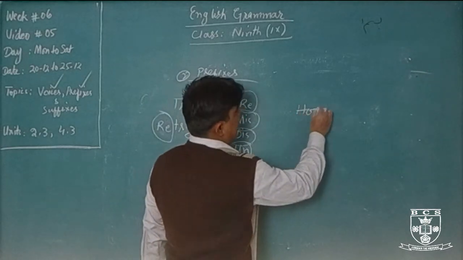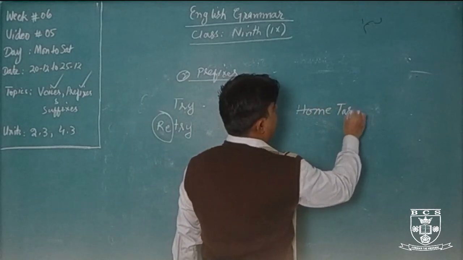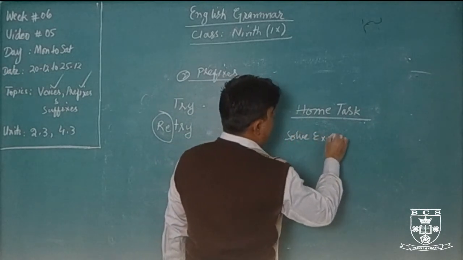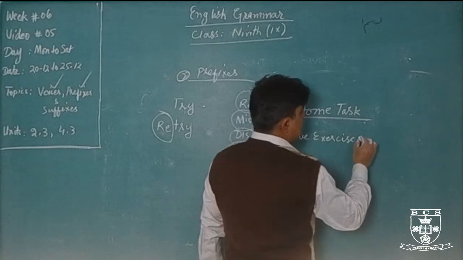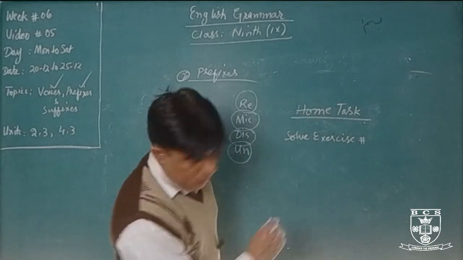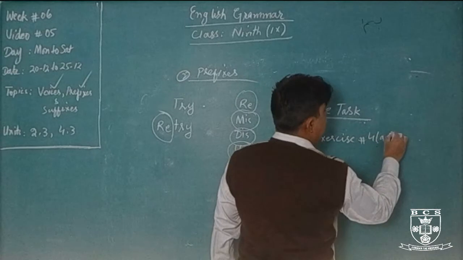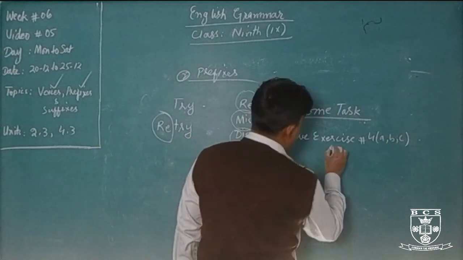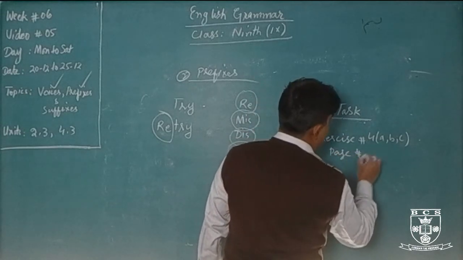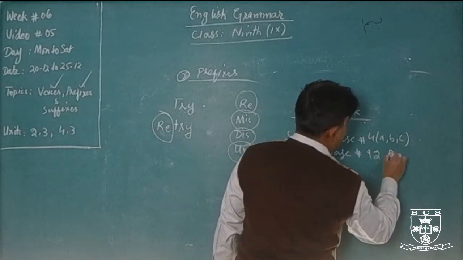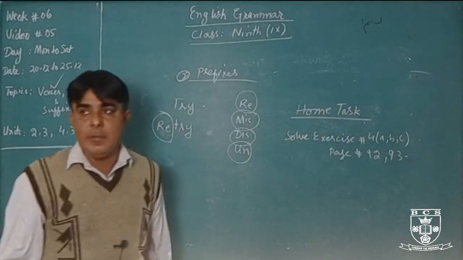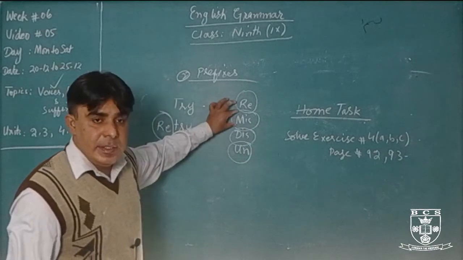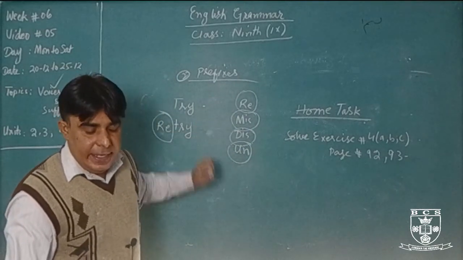It is your home task or homework. Solve exercise number 4, A, B, C, page number 92, 93. Okay, you have to use the prefixes re, mis, dis, and un.